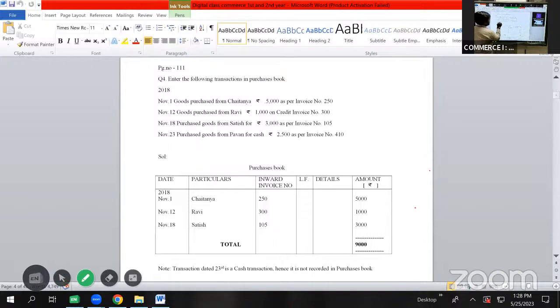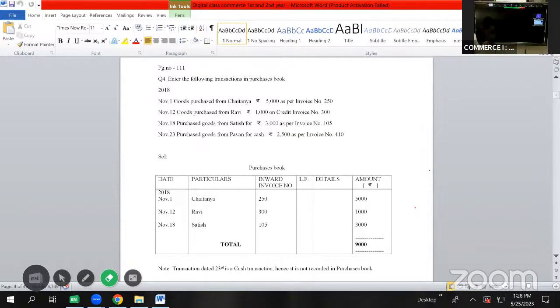Here purchases is given, from Pawan, the name of a person is given, and cash is also given. So if the transaction was only purchased goods from Pawan, it would have been a credit transaction. But along with the name of a person, cash is also specified. So it becomes a cash transaction. So we are not going to record cash transactions, for which we'll be writing a note that transaction dated 23rd is a cash transaction. Hence, it is not recorded in purchases book.